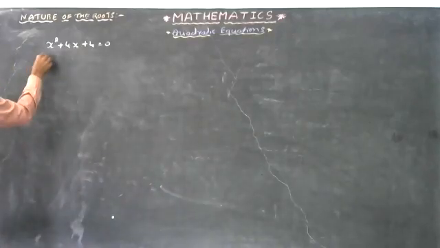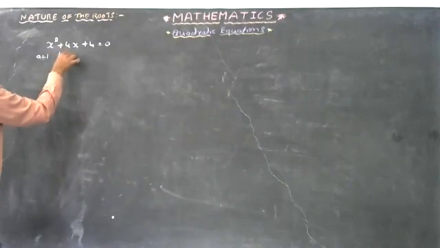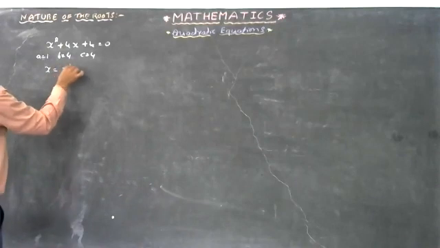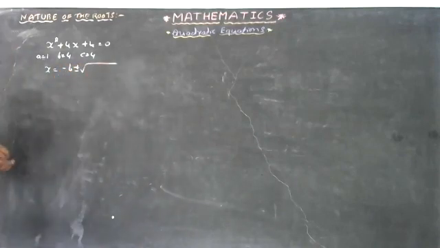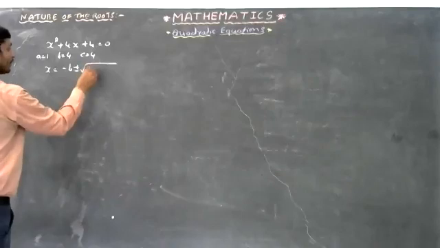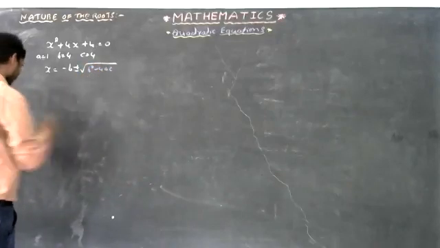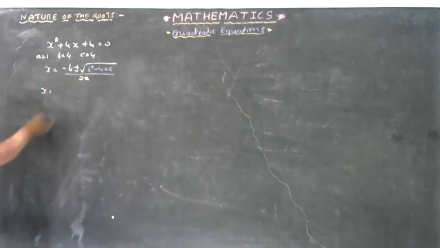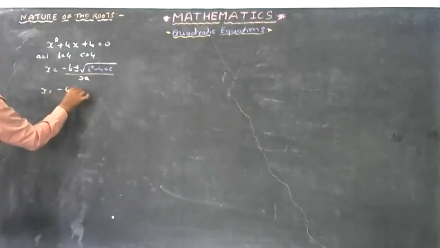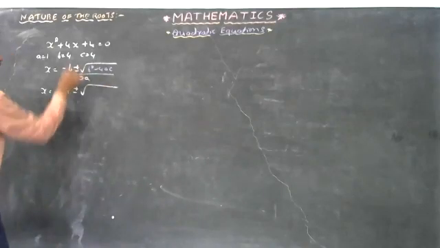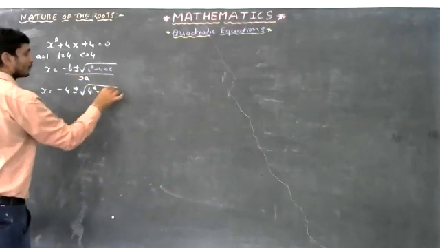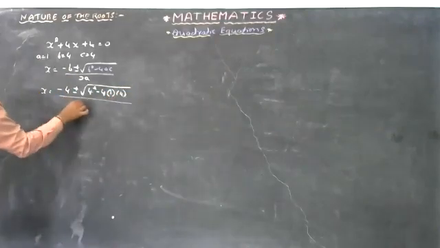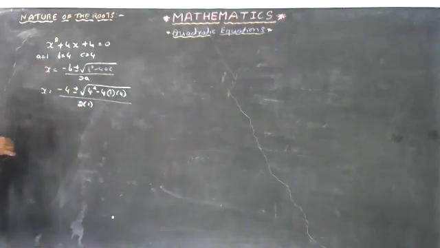See, by comparison, here a is 1, b is 4, and c is also 4. Use the formula: x is equal to minus b plus or minus square root of b square minus 4ac, whole divided by 2a. That is x is equal to minus b, means minus 4, plus or minus square root of b square, means 4 square, minus 4 into a, means 1, into c, means 4, whole divided by 2 into a, means 1.